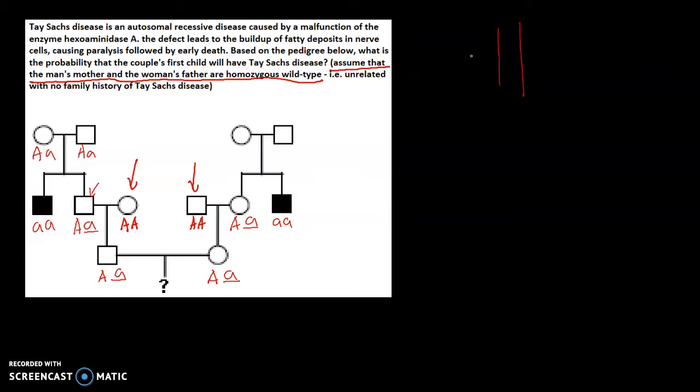When we do the cross, we can see that there is two over three chances that the father has big A, small a genotype. In other words, there is 2 over 3 chances that the father is a carrier. Notice we don't count this genotype because we already know that the father is not affected by the disease.